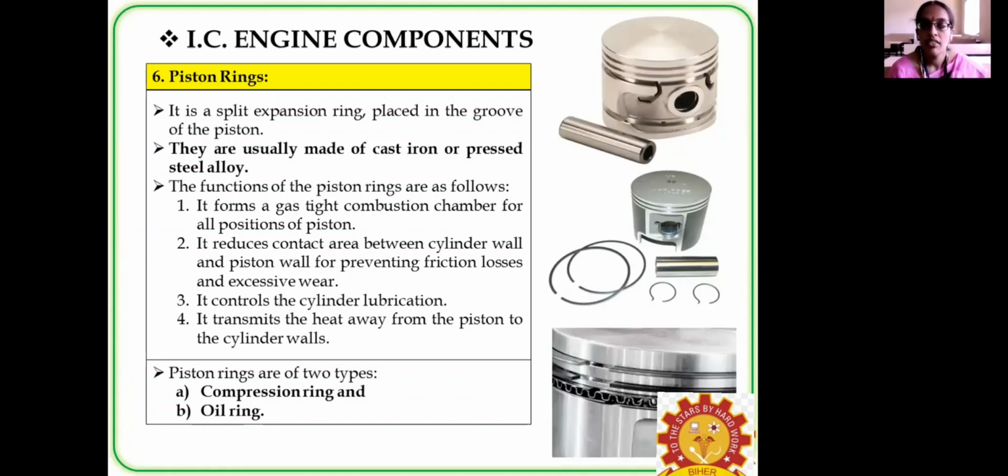Usually they form a gas tight chamber, and they reduce the contact area between the cylinder wall and the piston. Next, they control the cylinder lubrication. If excess oil is present, they will scrape it and transmit the heat away from the piston. There are two types of piston rings: one is the compression ring, and the next is the oil ring.